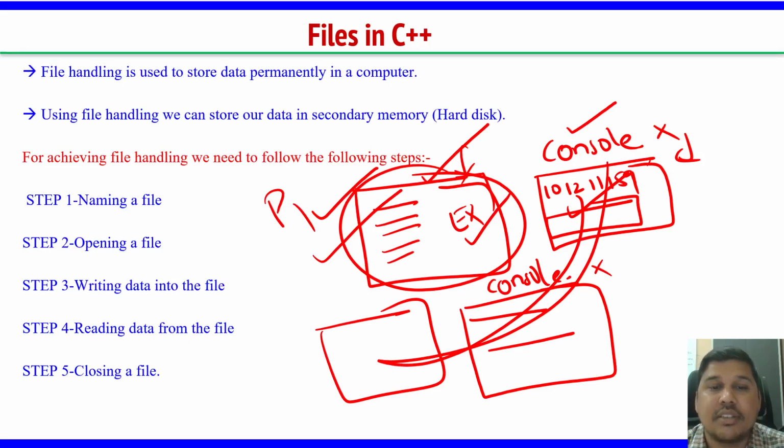So that is the main purpose of files. In files, whatever input you are giving, whatever output you are getting, will be captured using the files concept in some files.